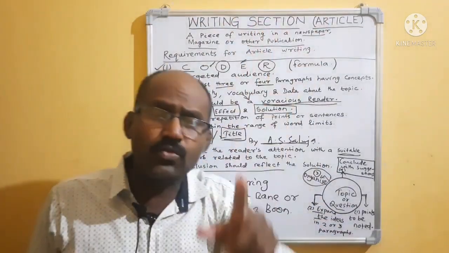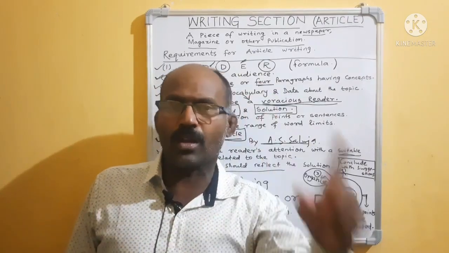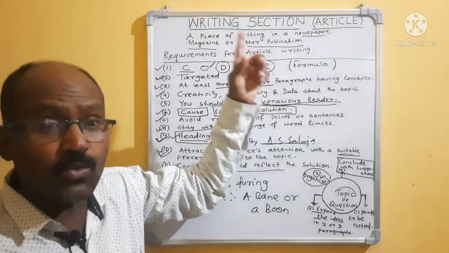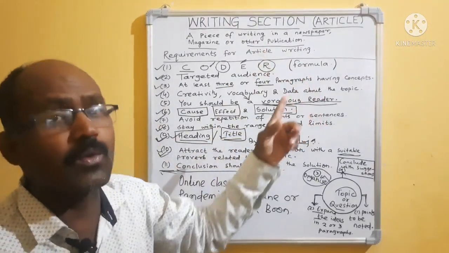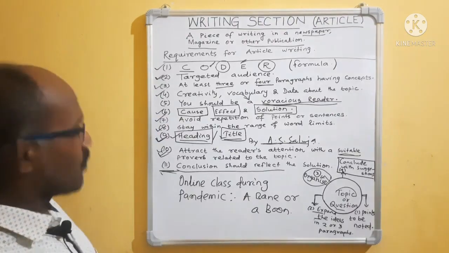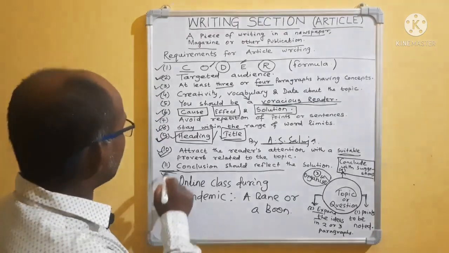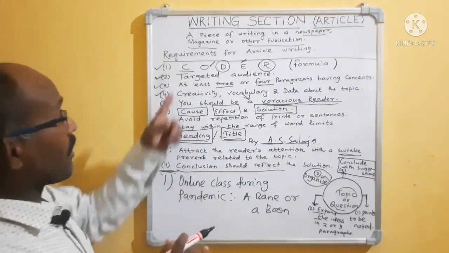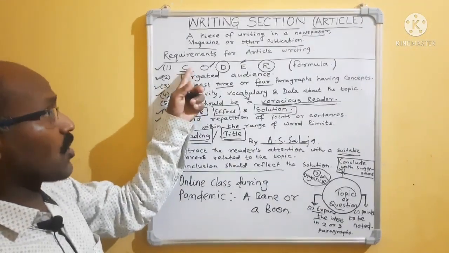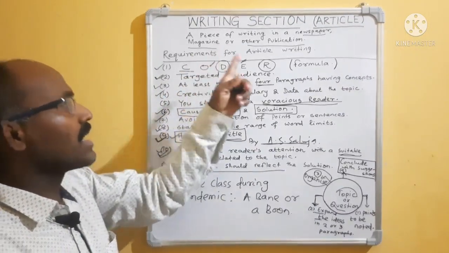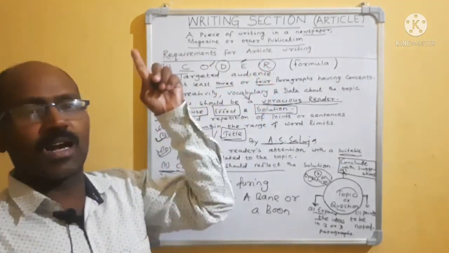First you should be a voracious reader. You should collect the data in your mind. You should know the subject, in which chapter or topic you are going to write. Suppose I have given one homework, you write it by following the Cadre formula: collect the idea, organize the idea, draft the idea, edit the idea and revise the idea.